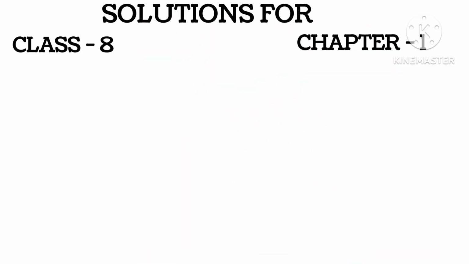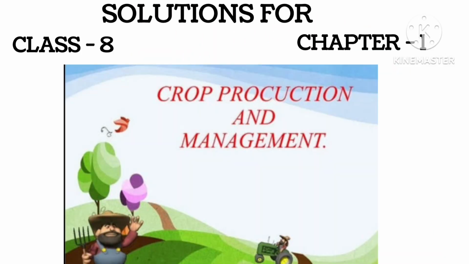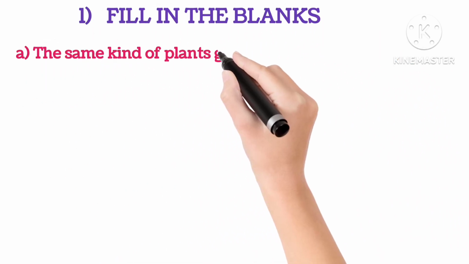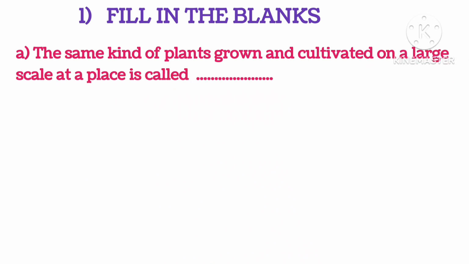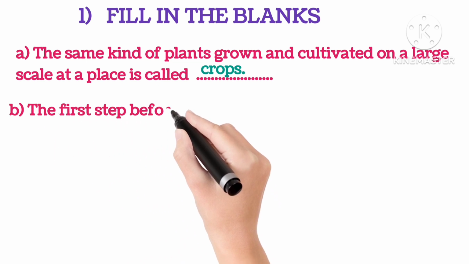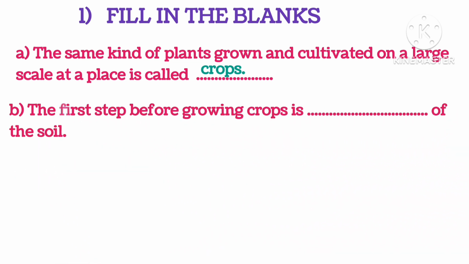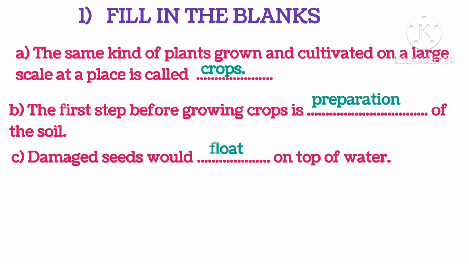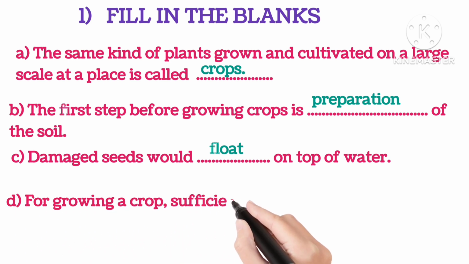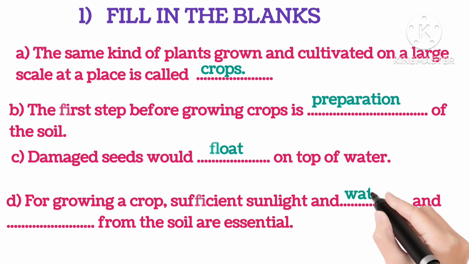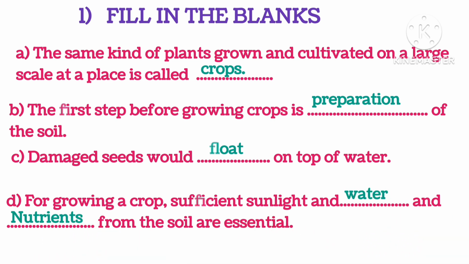Today's topic is solution for Class 8 Chapter 1 Crop Production and Management. Filling the blanks. The same kind of plants grown and cultivated on large scale at a place is called crops. The first step before growing crops is preparation of the soil. Damaged seeds would float on top of water. For growing crops, sufficient sunlight and water and nutrients from the soil are essential.